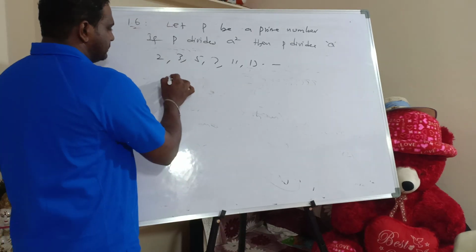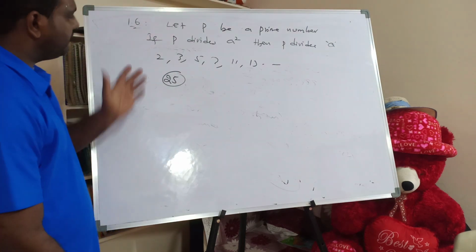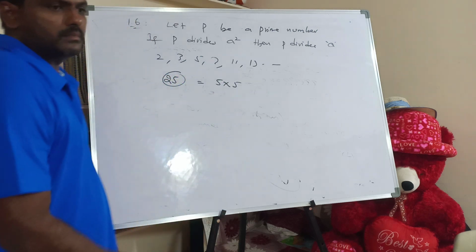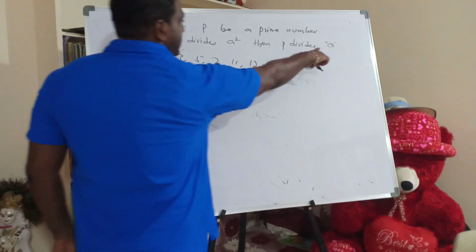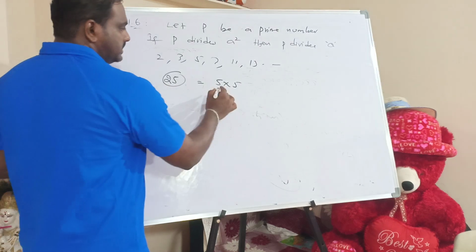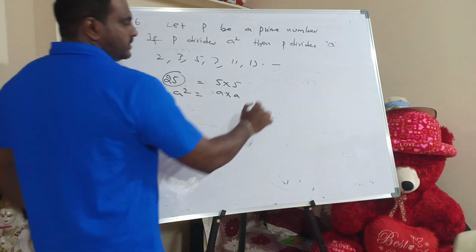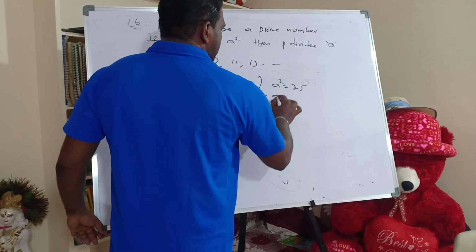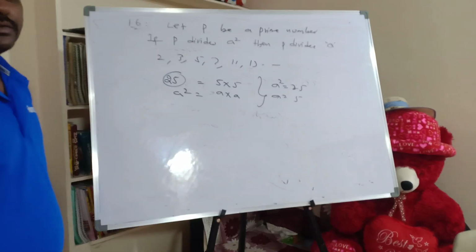For example, I'll take 25. 25 can be written as 5 into 5. In this case, what is A? What is A square? That means A into A. Here A square is equal to 25, and A is equal to 5.